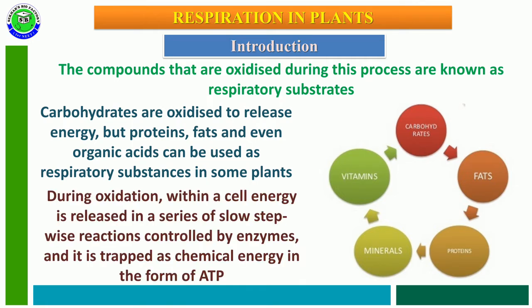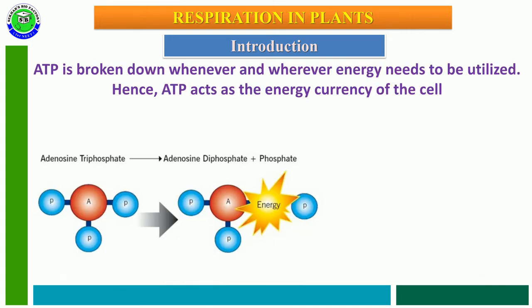During oxidation within a cell, energy is released in a series of slow stepwise reactions, and these reactions are controlled by different enzymes. The energy released from respiratory substances is converted into chemical energy and stored in the form of ATP during respiration.